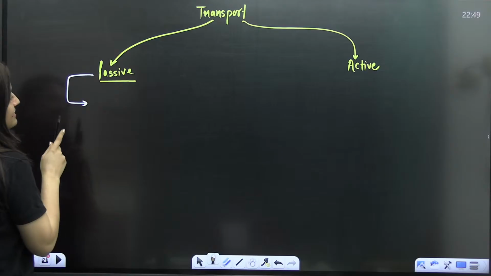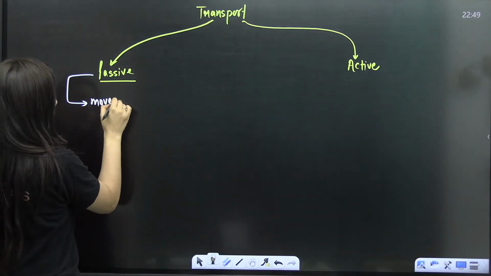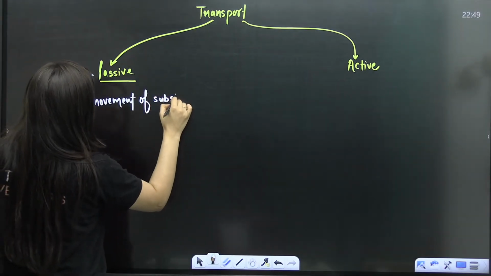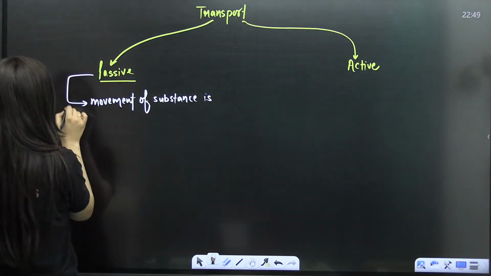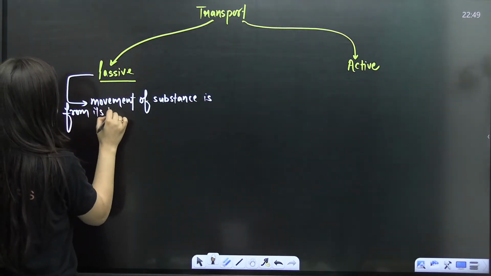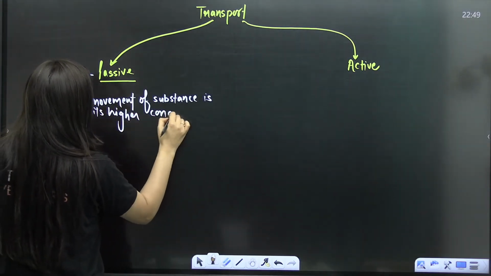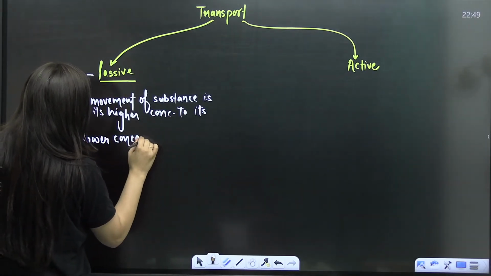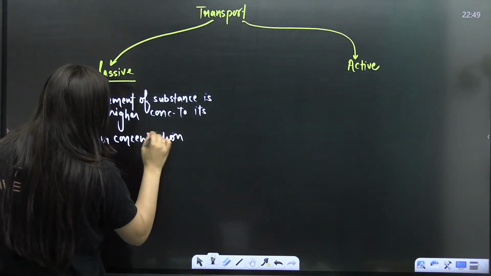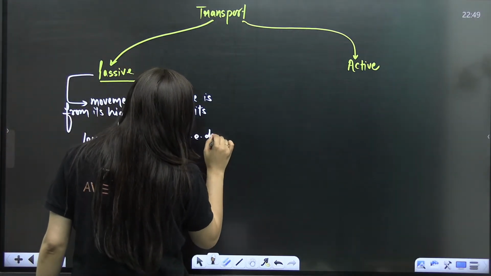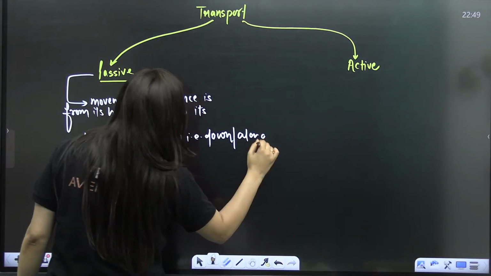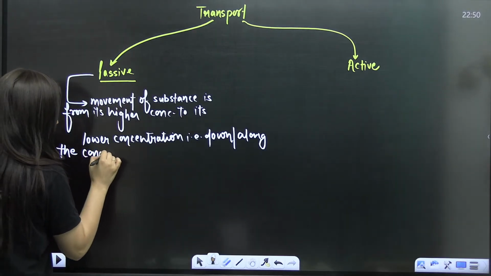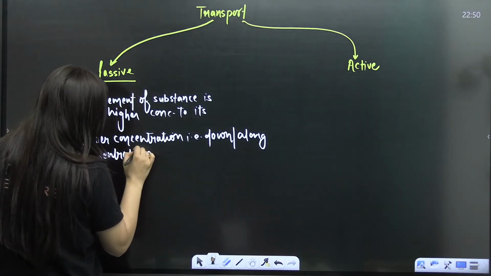In the case of passive transport, I'll write the keyword: the movement of substance is from its higher concentration to its lower concentration. That is down or along the concentration gradient.